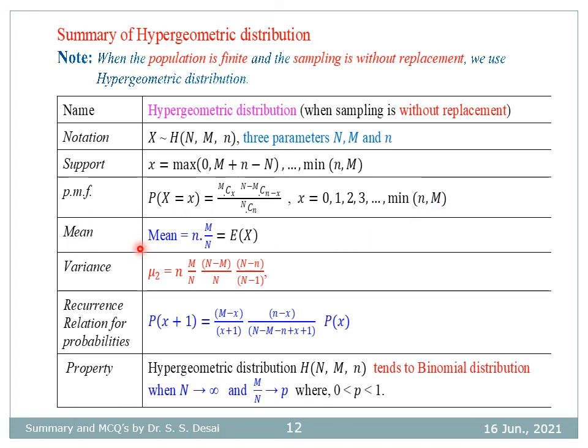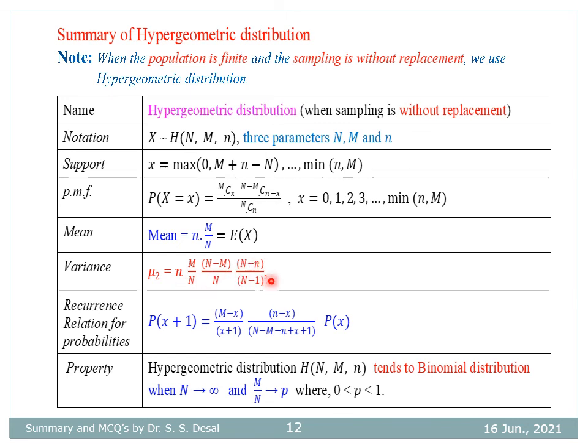So here mean is equal to n into M by N. This can be remembered as sample size into proportion of success, n into M by N. And variance of hypergeometric distribution is given by n into M by N into (N minus M) by N into (N minus n) divided by (N minus 1).